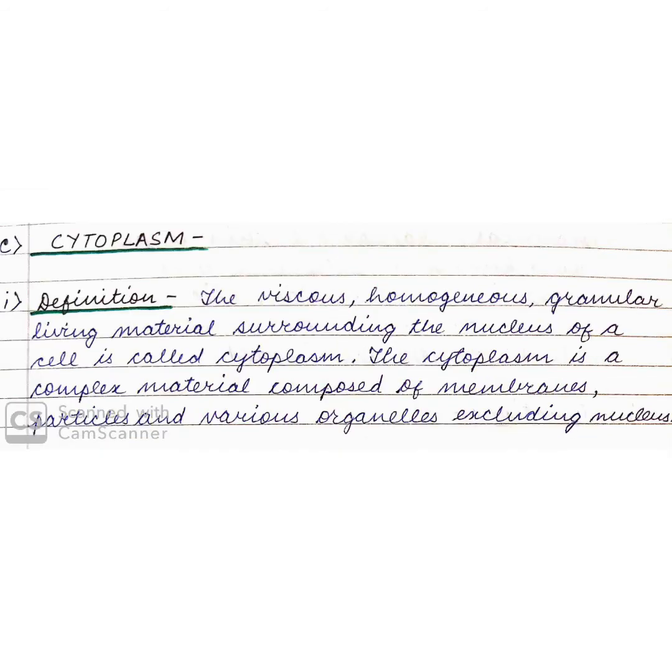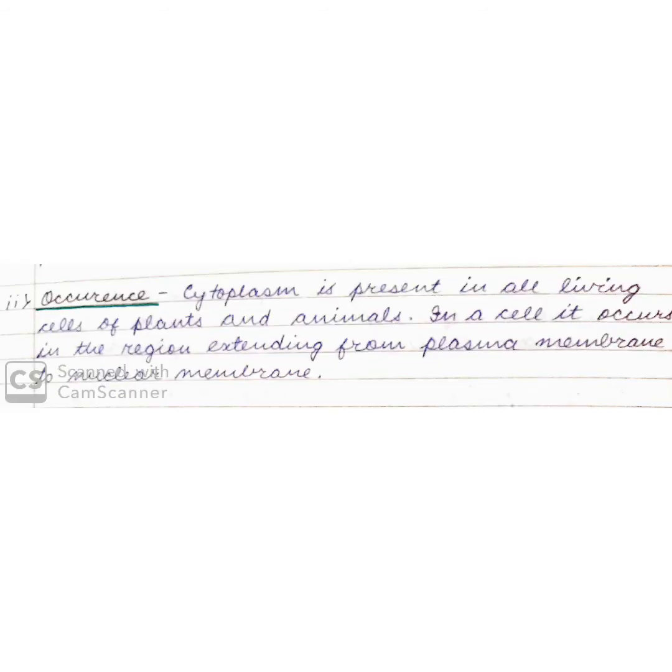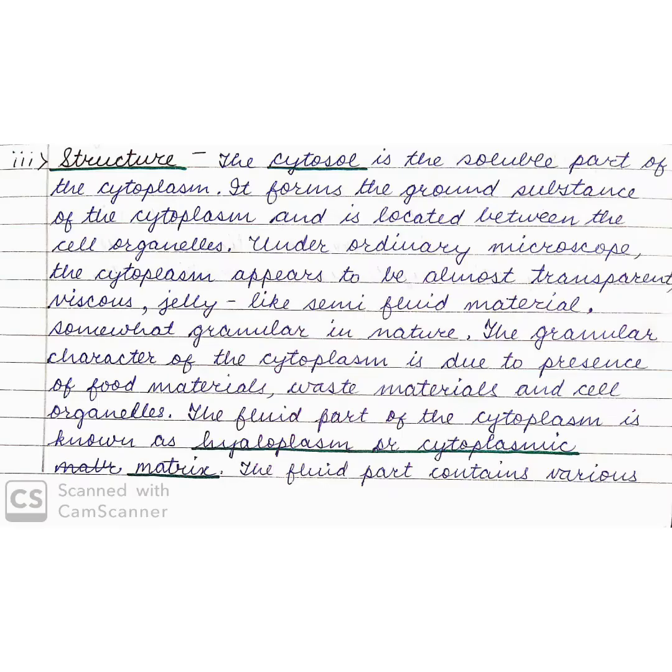Cytoplasm. Definition. The viscous, homogeneous, granular living material surrounding the nucleus of a cell is called cytoplasm. The cytoplasm is a complex material composed of membranes and particles. Occurrence. Cytoplasm is present in all living cells of plants and animals. In a cell, it occurs in the region extending from the plasma membrane to the nuclear membrane. Structure. The cytosol is the soluble part of the cytoplasm. It forms the ground substance of the cytoplasm and is located between the cell organelles.